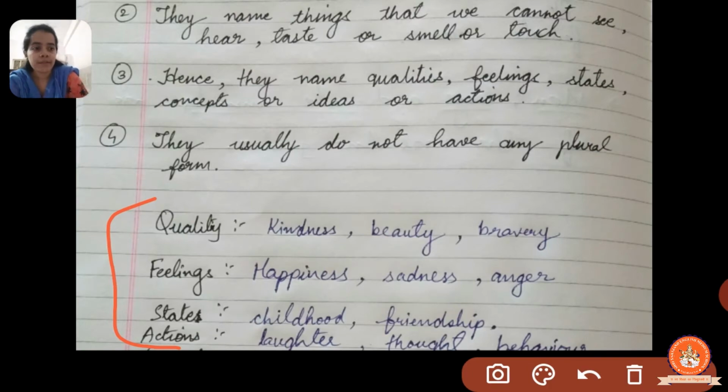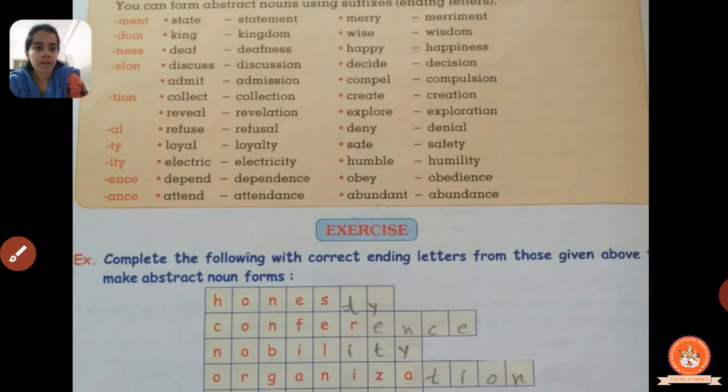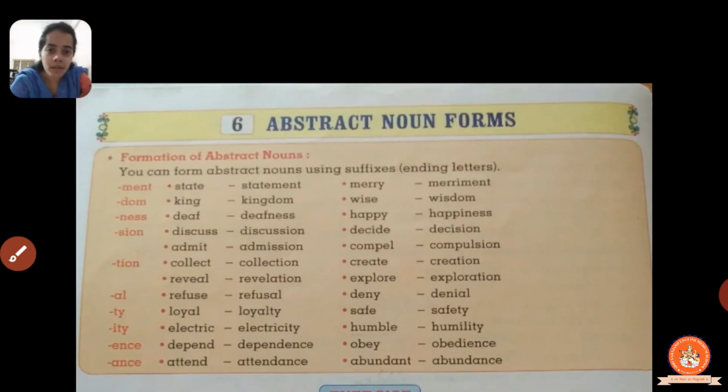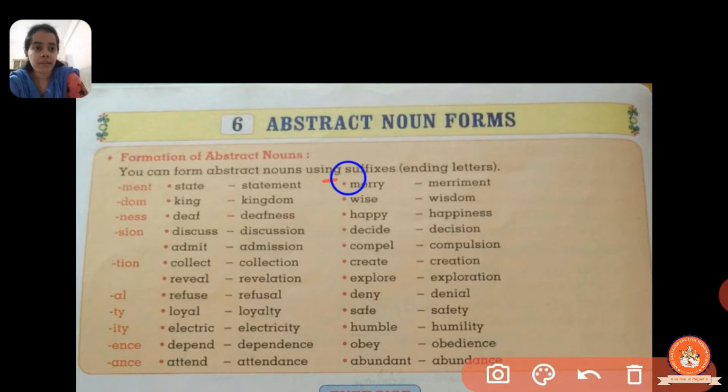Now we will see how do we create the abstract noun, right? What is the formation of creating the abstract noun? We'll see over here in this chapter. Okay, so here first of all, you can form abstract nouns using suffix, ending letters. Okay, so what is written over here? Please read this carefully. How can we make the abstract noun?